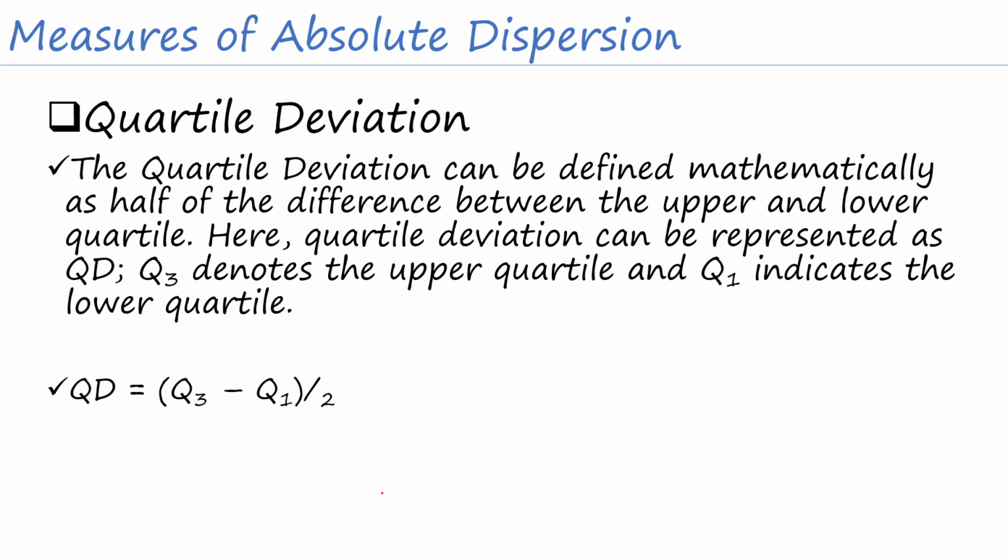Okay, next we will be talking about the quartile deviation. The quartile deviation can be defined mathematically as half of the difference between the upper and the lower quartile. Here, quartile deviation can be represented as QD, wherein the third quartile denotes the upper quartile and the first quartile indicates the lower quartile. So ito po yung formula natin. We have QD is equal to the third quartile minus the first quartile, and then the difference that we're going to obtain there will be divided by 2 for us to get the quartile deviation.